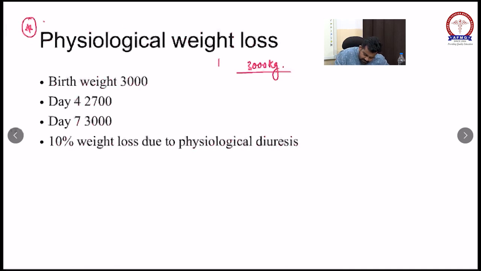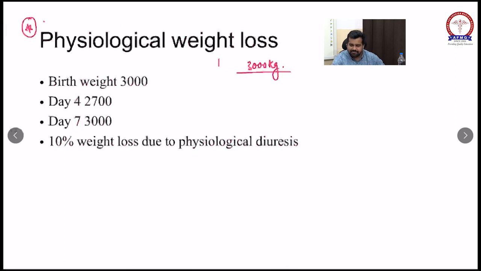During the first days of life, the child will produce more urine through the maturation of the kidneys. The child is giving away more diuresis. This diuresis is known as physiological diuresis. So what is physiological diuresis? The kidney is maturing, and that is why the kidney is making more urine during this time.